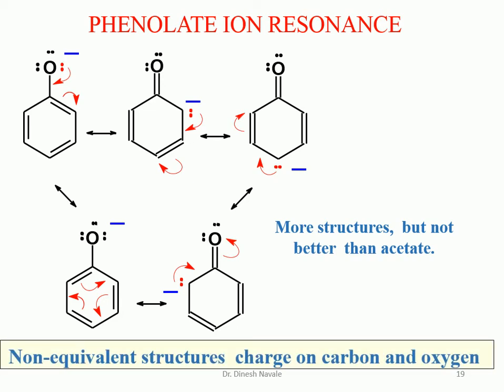So in non-equivalent structures the charge is on the carbon, but in case of the carboxylate ion, a negative charge will be on the oxygen. So that's why the resonating structures of the carboxylate ions are more stable and more contributing. So that's why carboxylic acids are stronger acids than phenol.